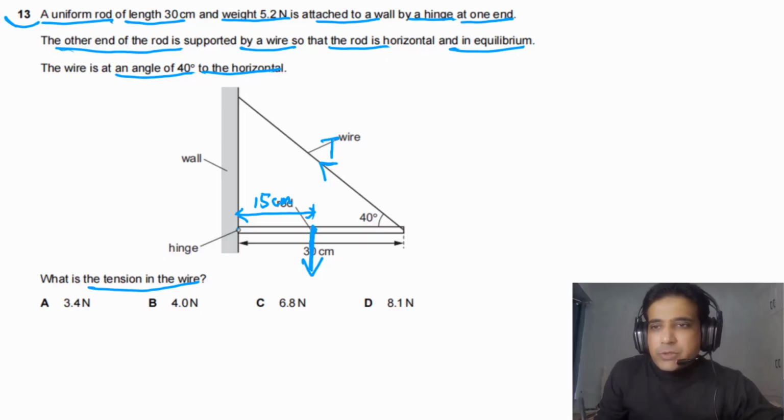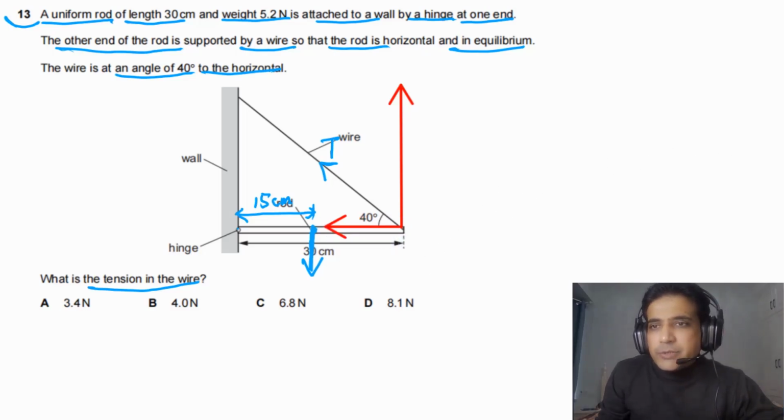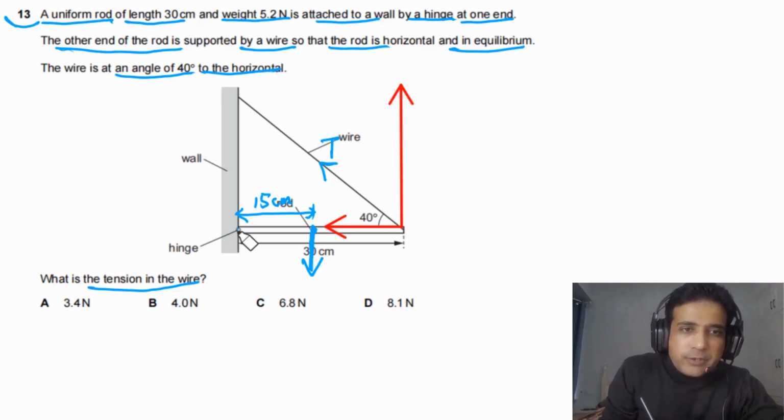So it has one vertical component. So we can draw here. It has one vertical component and also one horizontal component that is acting this way. Now, in this case, we need to understand moment. If we take our pivot point here at the hinge, then the moment due to this component of tension will be equal to 0. There will be moment only due to this component of tension.